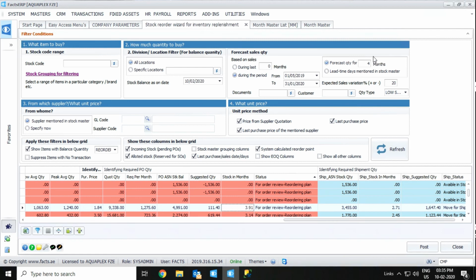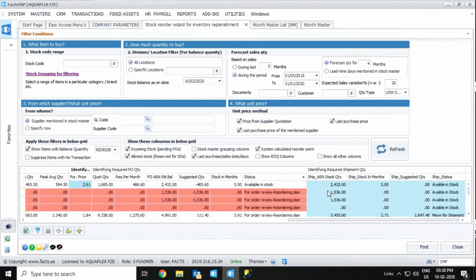That means it is less than 4. If it is less than 4, we have to order again. If it is greater than 4, we don't have to order. We have to check whether it is shipped or not. We got 3.91, which is less than 4, so we have to order. That is why it is written as reordering plan.